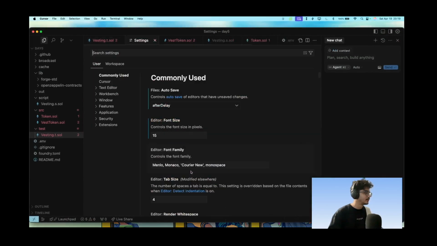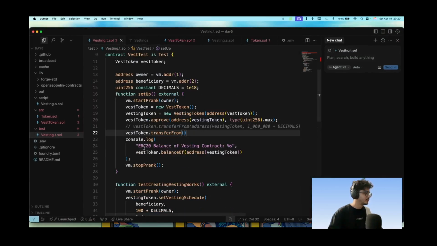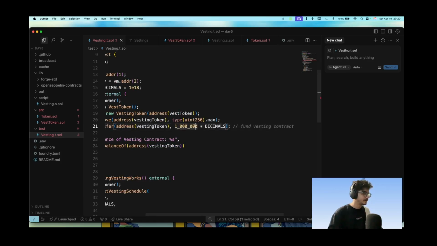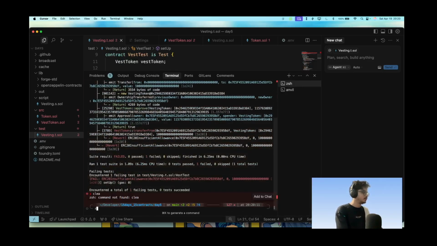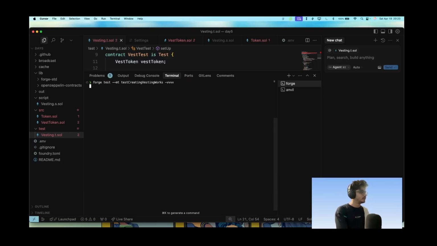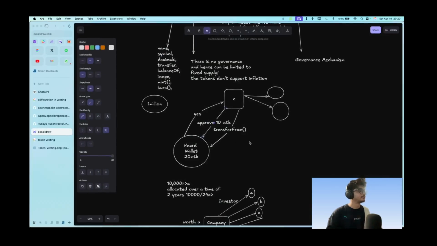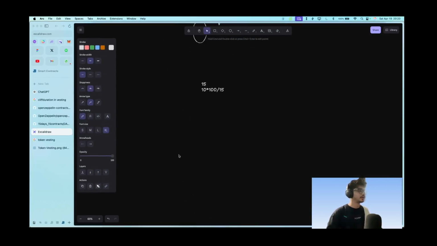Okay, yeah, understood what's happening here. Let's get back to where we were. I have understood this now. And instead of 1 million, let's go for 100 tokens. Okay. Wow, this is so much fun. So I hope this works now. Yes, it works.